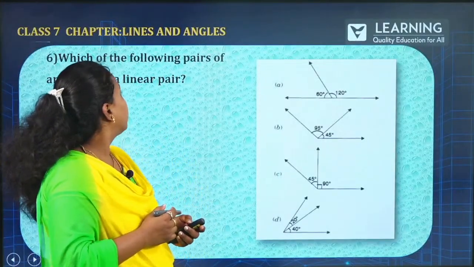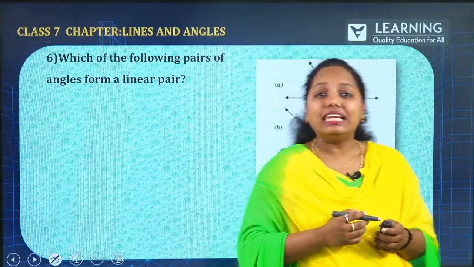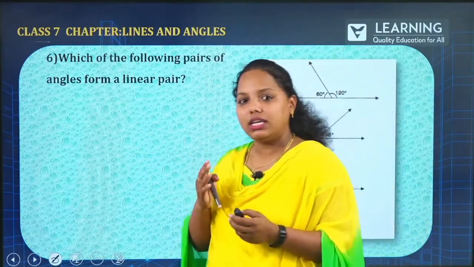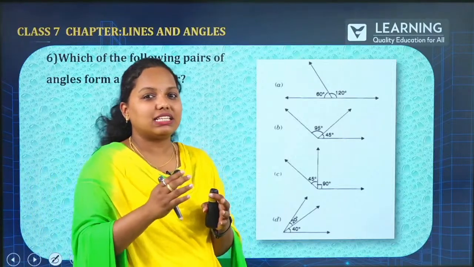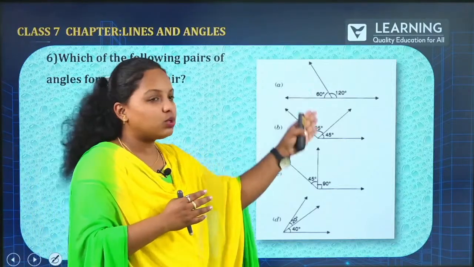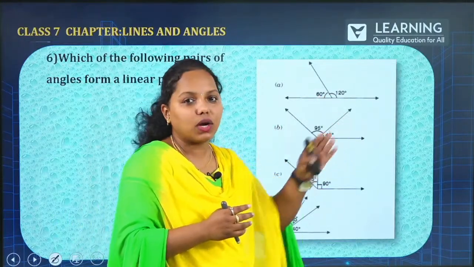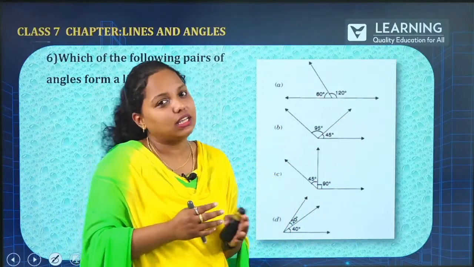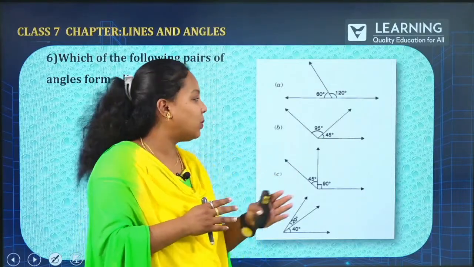Now, the next question: which of the following pairs of angles are in a linear pair? You have to check for linear pair. Just now I have said it is supplementary, that is 180 degrees or a straight angle. Now, when I add up 60 and 120, are you getting 180? Yes, you are getting 180. Hold on, let us check the next options also.